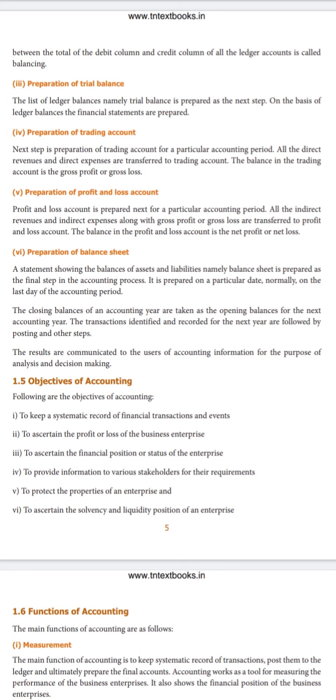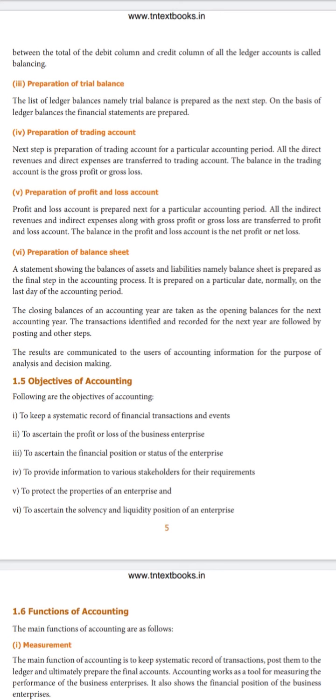After finding the gross profit or gross loss, we move on to the fifth step, which is the preparation of the profit and loss account. Again, keeping your trial balance as the base, you prepare the profit and loss account, where all the indirect incomes and indirect expenses are recorded, and also you take up the gross profit or gross loss which you got in the trading account.